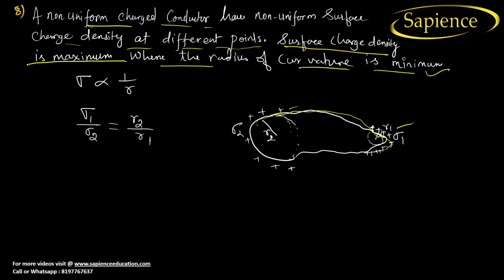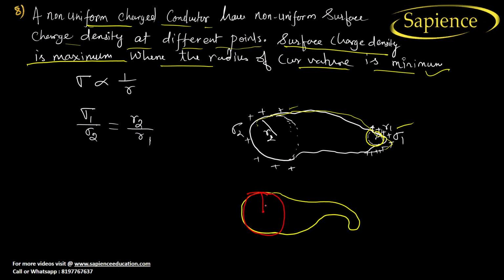So let us consider the radius of curvature. See here, everywhere you can draw a radius of curvature. For example, at this point I want to make the radius of curvature, so I will make a circle like this.